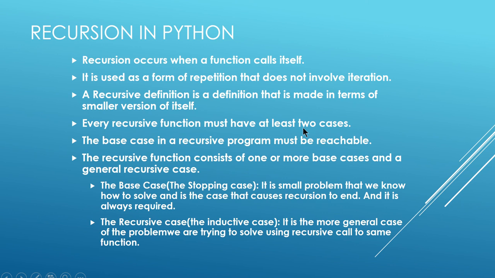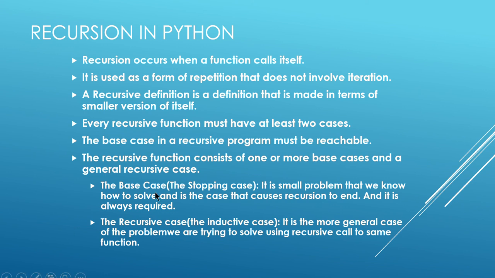While we talk about the base case, we need to understand that the base case in a recursive program must be reachable. Whatever argument you are passing, at one point in time it should meet the base case. Only then will it stop executing the recursive code and come out of the program. Otherwise it will go into an infinite loop. A recursive function consists of one or more base cases. You can have any number of base cases, but you need to have at least one base case and a general recursive case.